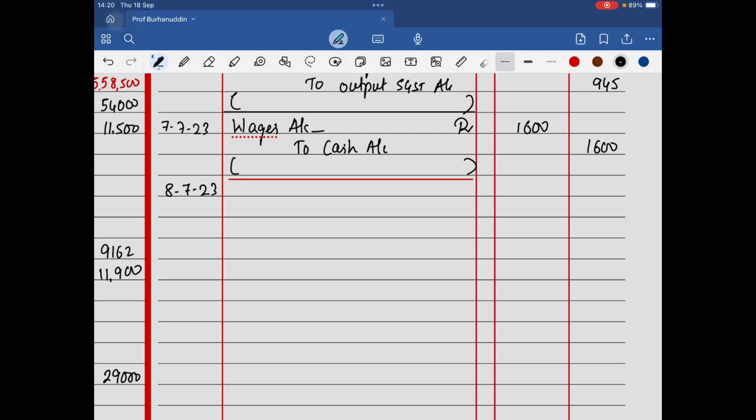So first things first, we receive a check. So bank account will be debited for 13,860. Discount will be allowed 140 from our side. So discount allowed account 140, and you got this amount of 140 by subtracting it, to the customer, because they haven't given the name of the customer.